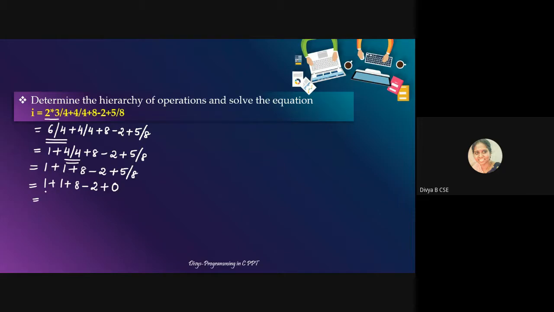Now I have to add these two, so I'll get 2 plus 8 minus 2 plus 0. Now I'll get 10 minus 2 plus 0, then 8 plus 0. I'll ultimately get an 8. So I think 8 is the answer, right? Did you get an 8?